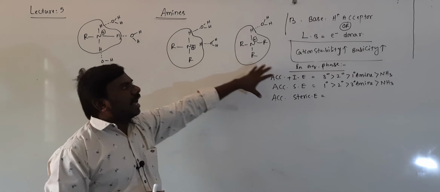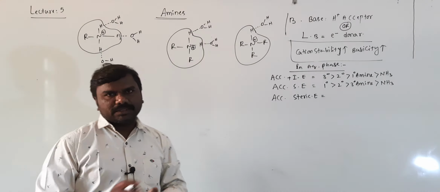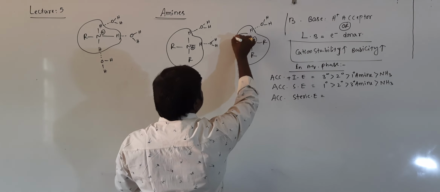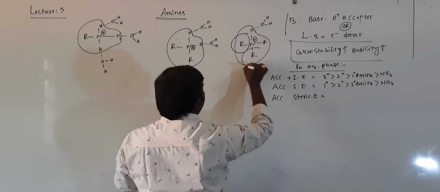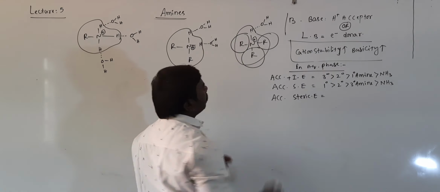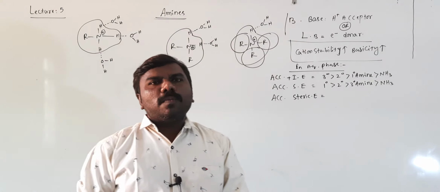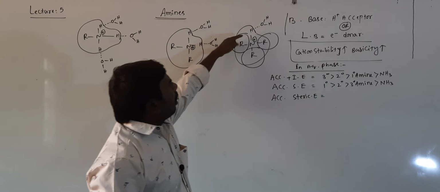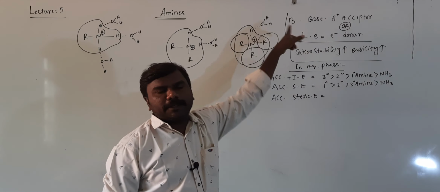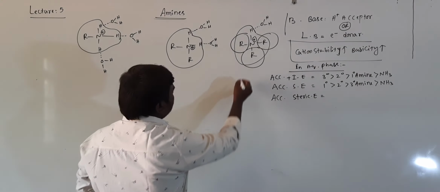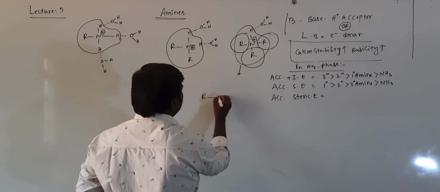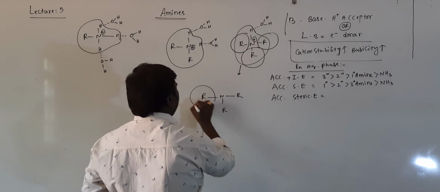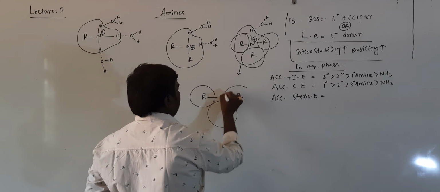This is as per the solvation effect discussed. But as per the steric effect, you just observe. This is alkyl group, alkyl group, alkyl group. Large alkyl groups are there, then it is difficult to form hydrogen bonds with water. So for example, if I take this R, N, R, R, large alkyl groups are there.